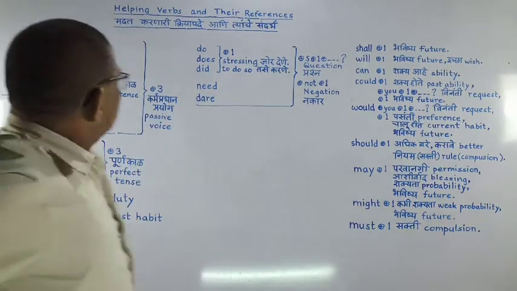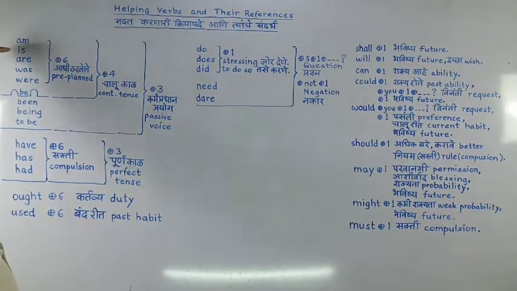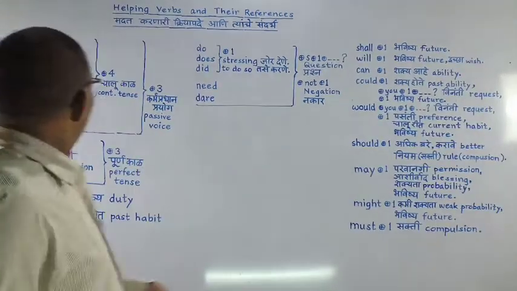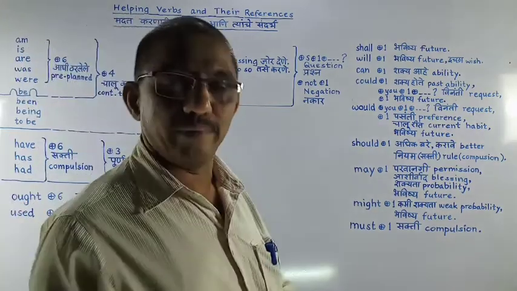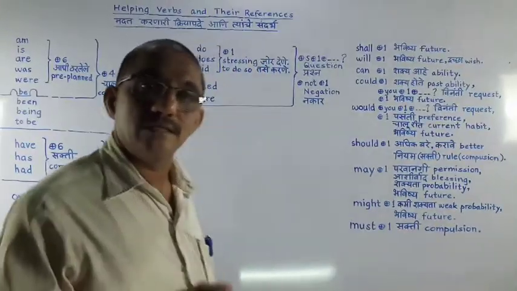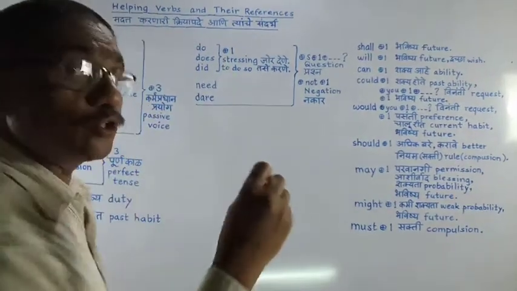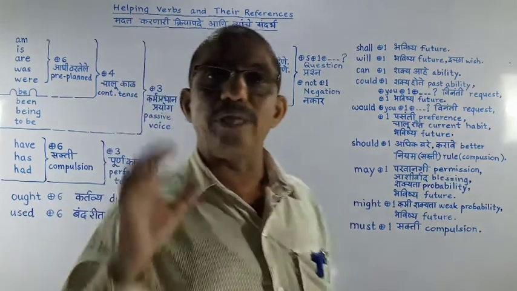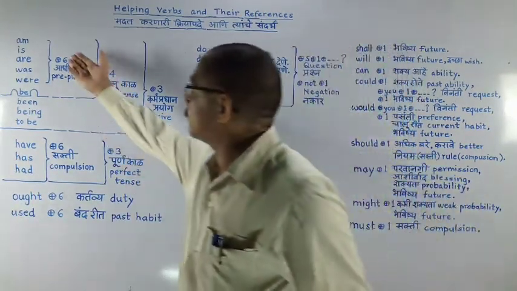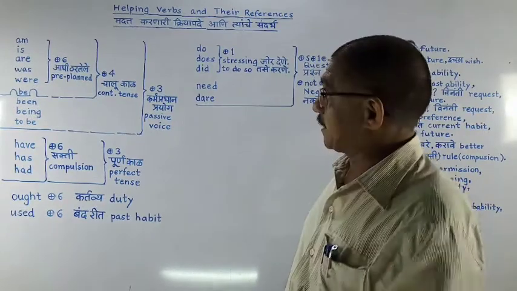Now let's begin with am, is, are, was, were. These are 5 forms of to be, and they have a reference when they are used with the 6th form, which in our example is to take. Now see, if I say am to take, is to take, are to take, was to take, were to take, that means taking is pre-planned. That's why we are using the 6th form.